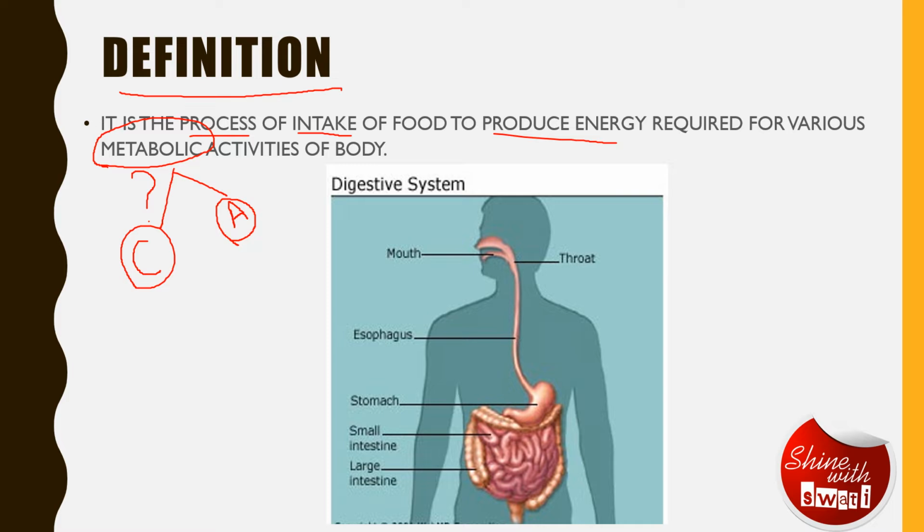So anabolic is related to synthesis and catabolic is related to breakdown. Now the question is that for both these activities, specifically we are talking about metabolic activities, we need energy so that this synthesis and this breakdown can take place.